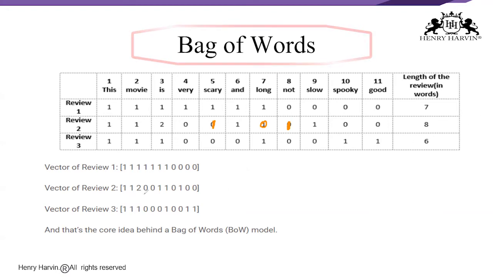Okay, fine. The third one is: this movie is spooky and good. Spooky and that should be good. Now what you can see over here: 1, 2, 3, 4, 5, 6, 7. So how many are there? Basically, here there are 7 words, because the statement is "this movie is spooky and good".